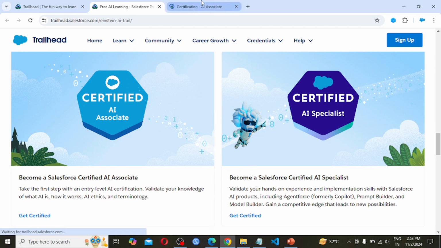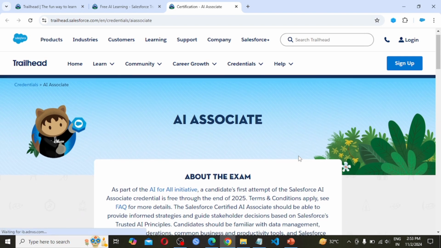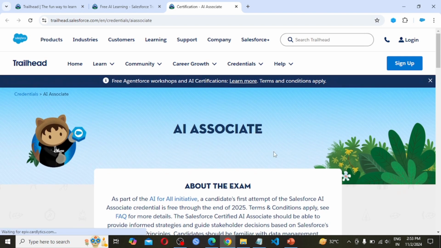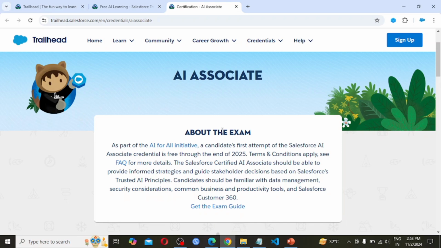It is redirecting to another page. Here is the AI Associate exam information. It states that for the first time, the users or candidates who are preparing for this exam, it is free up to the end of 2025.